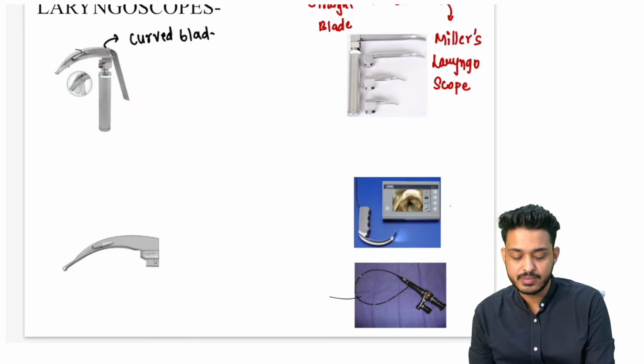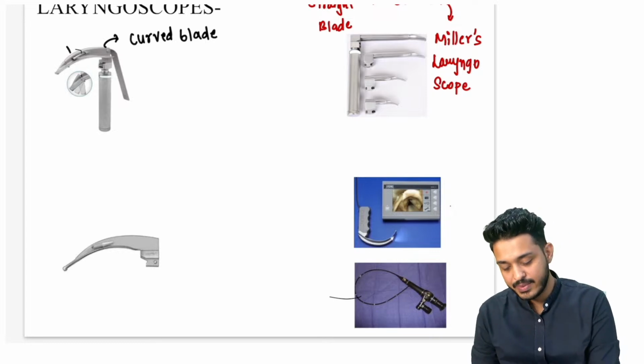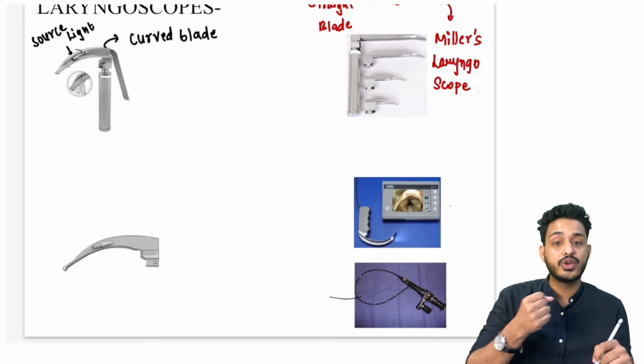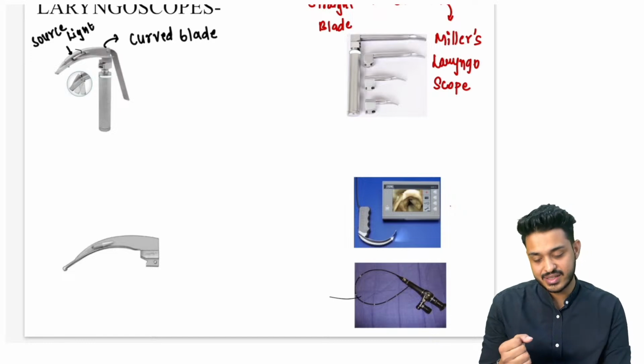This is a curved blade laryngoscope. Here you will be having what? Here you will be having a source of light. इसमें क्या होता है? लाइट लगी होती है. Source of light which is going to help you to visualize everything, right?